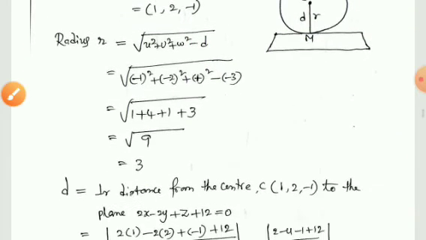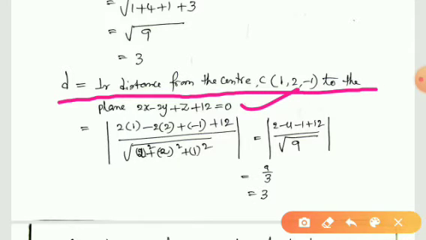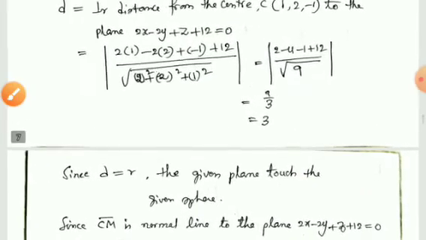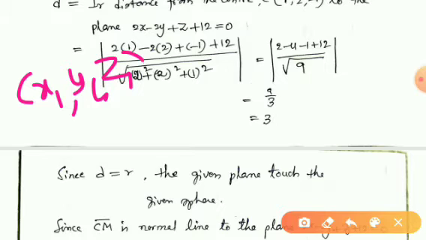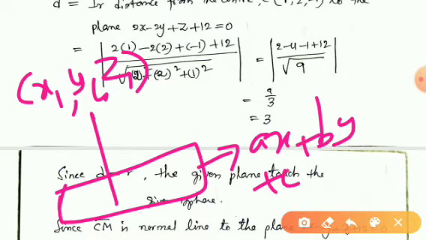Therefore we will find d here. So d is nothing but the perpendicular distance from the center C, 1, 2, minus 1, to the given plane. This is obtained by the principle. What is the principle to find perpendicular distance? Suppose x1, y1, z1 is a point and this is a plane, the equation of the plane is ax plus by plus cz plus d is equal to 0.